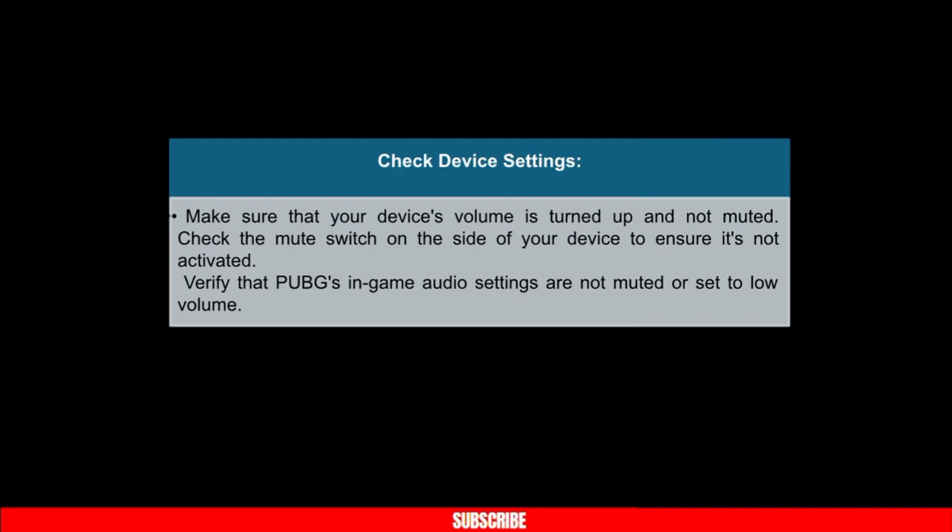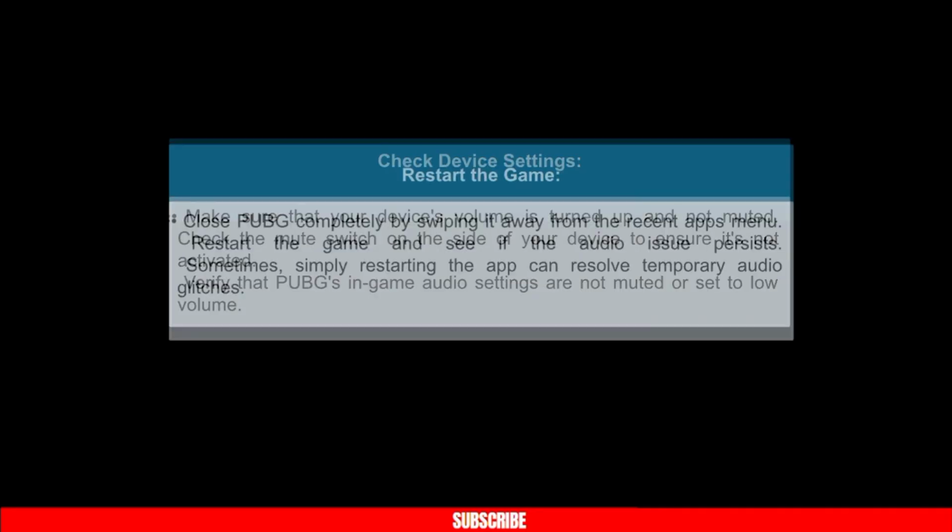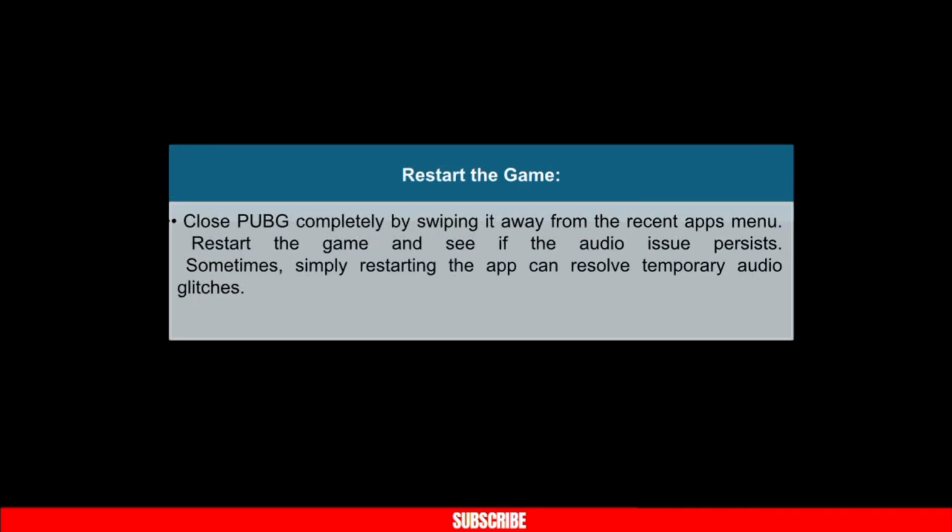Check the mute switch on the side of your device to ensure it's not activated. Verify that PUBG's in-game audio settings are not muted or set to low volume. Close PUBG completely by swiping it away from the recent apps menu, restart the game and see if the audio issue persists. Sometimes simply restarting the app can resolve temporary audio glitches.